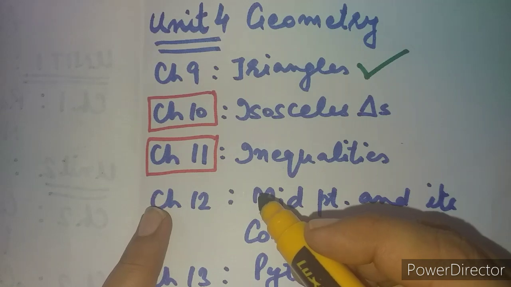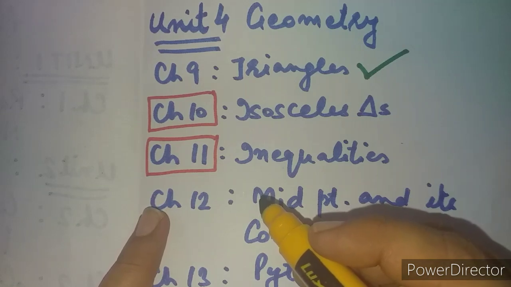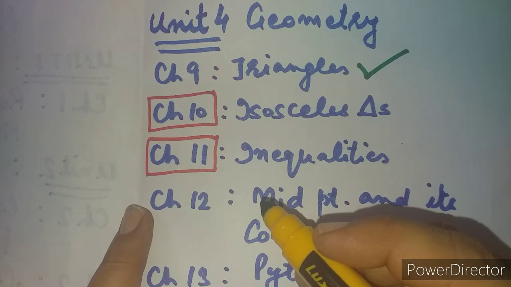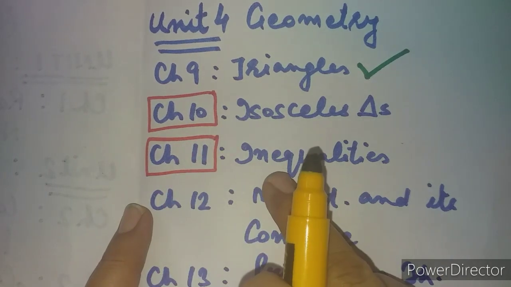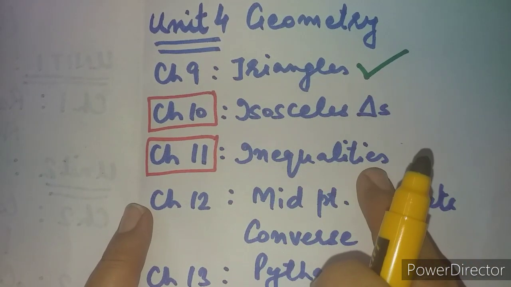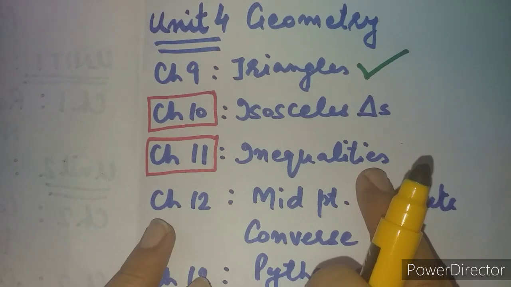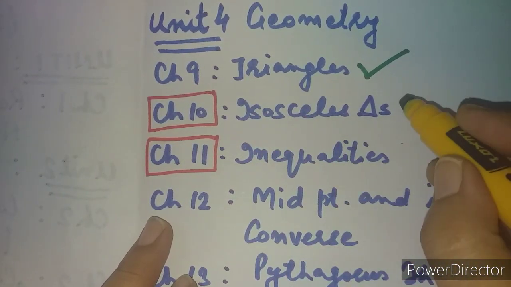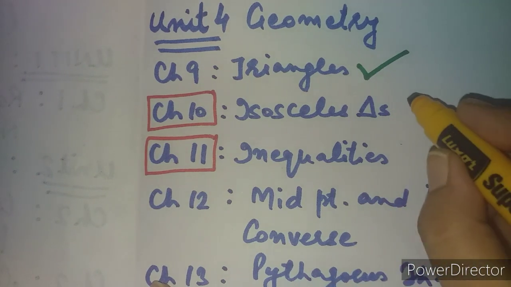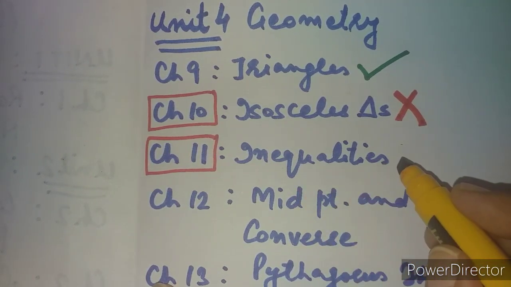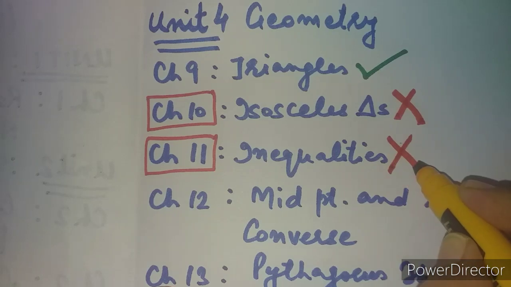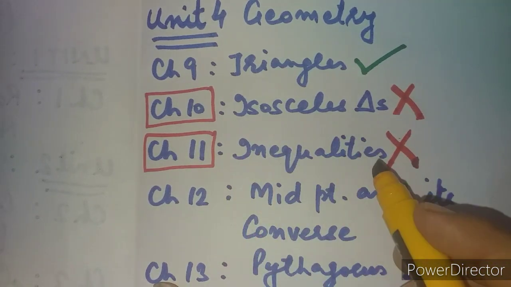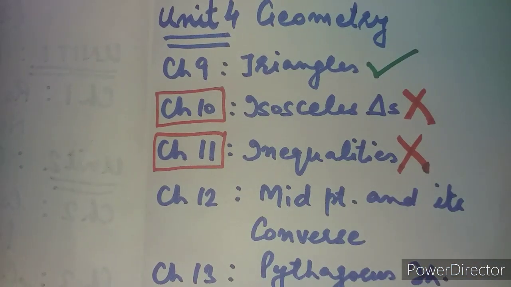Now, strange and a little good for the students, because in my opinion students did not like chapters 10 and 11 much, as isosceles triangles and inequalities had many theorem type questions. The good news for the students is that isosceles triangles have been completely removed, and inequalities in triangles, related to the three major properties, have been totally excluded. Isosceles triangles and inequalities have been removed. Chapter number 10 and chapter number 11 totally go.